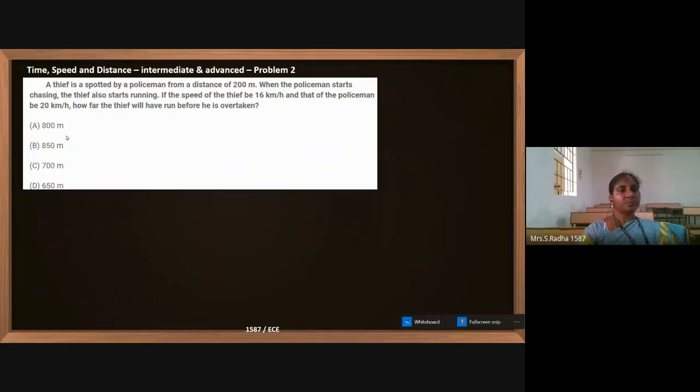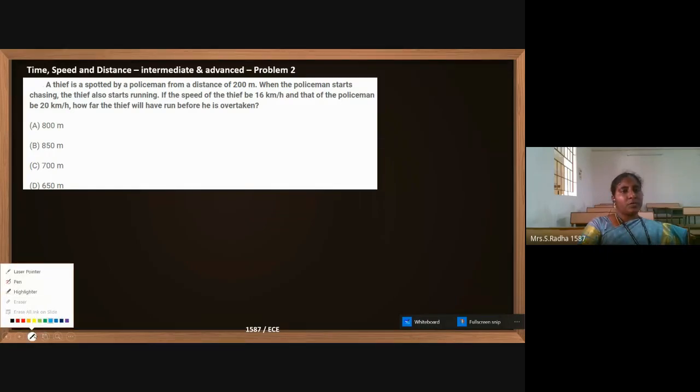Last problem in intermediate advanced problems, time and distance. Next we will go to pipes and cisterns in our next session. I will try to complete this problem and close the session. Now coming to the next question.